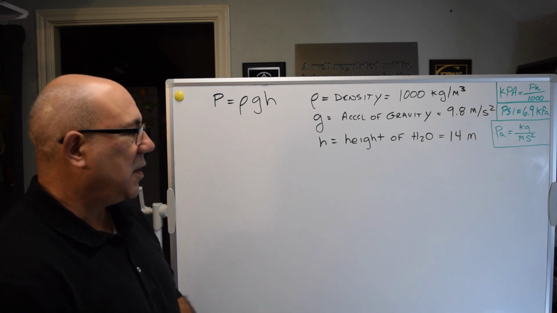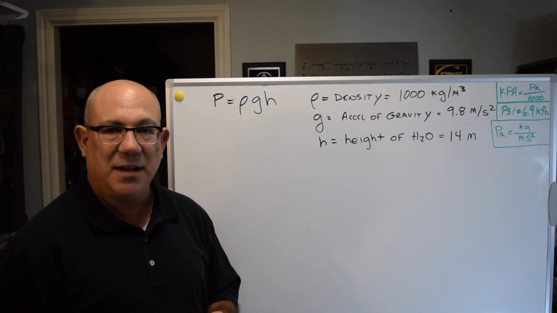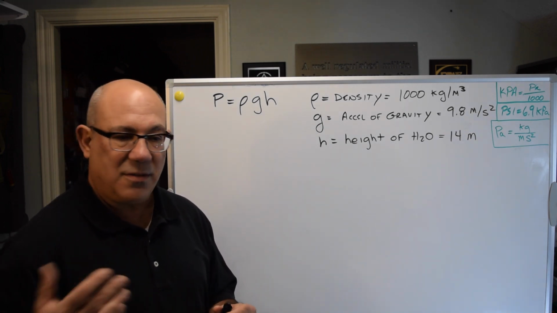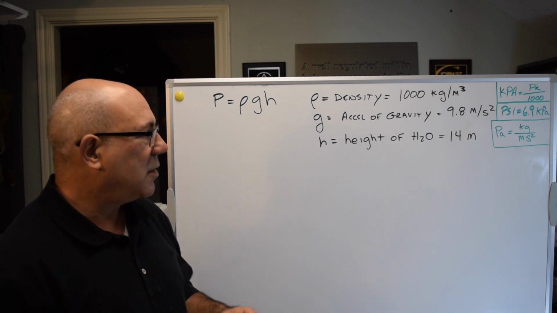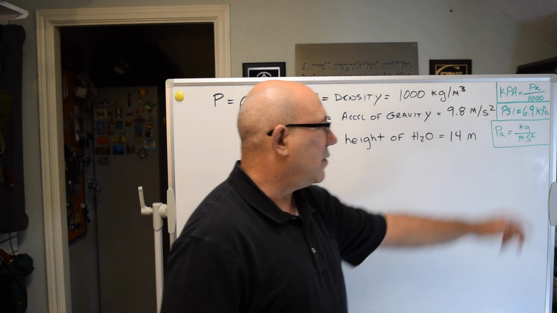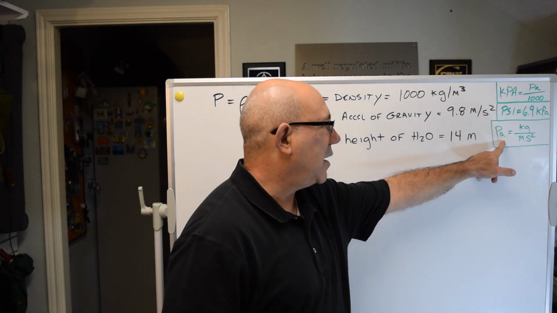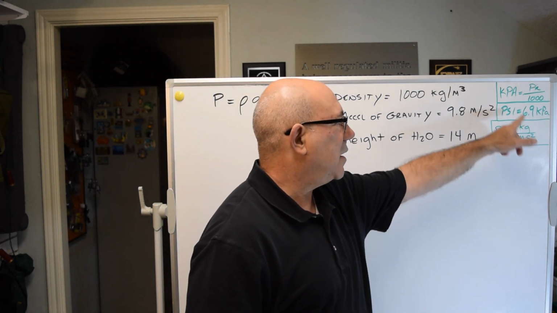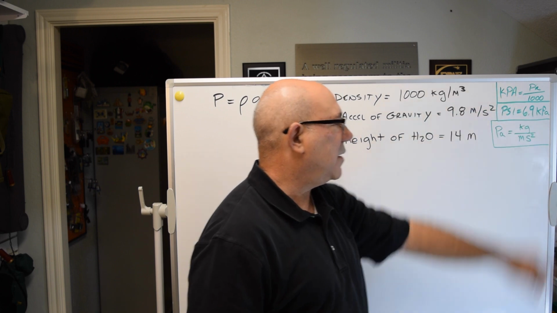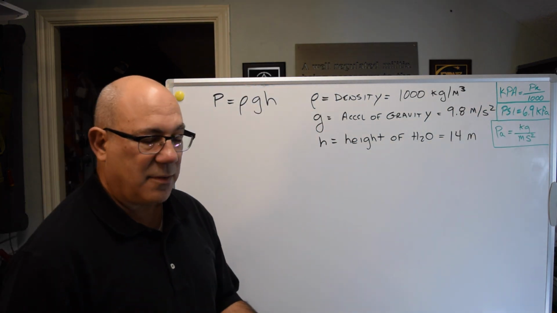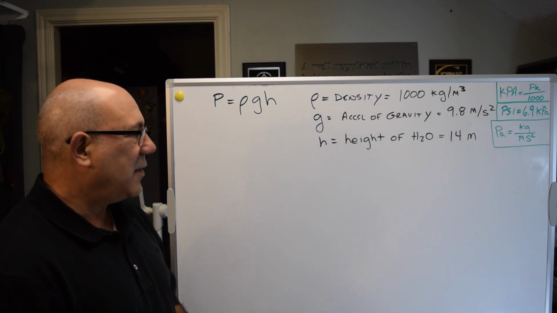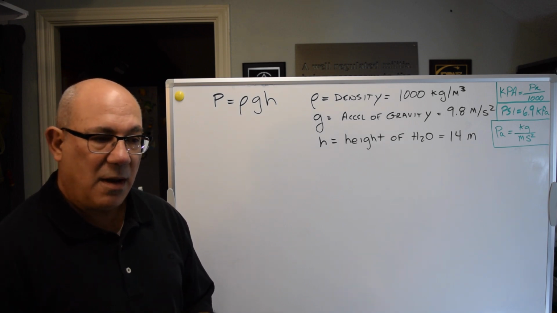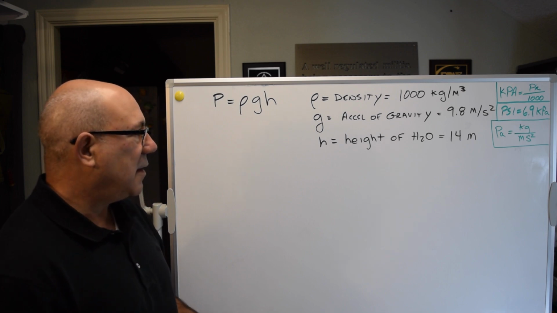A few things about the units. It's a lot easier to calculate in metric units and then just convert to stuff that we know in the US like PSI. In order to do that, we just have a few conversion factors to know what a Pascal is, then what a kilopascal is, and then what the PSI conversion between PSI and kilopascals is. Not too bad. This is just an arithmetic problem. And so let's do it.